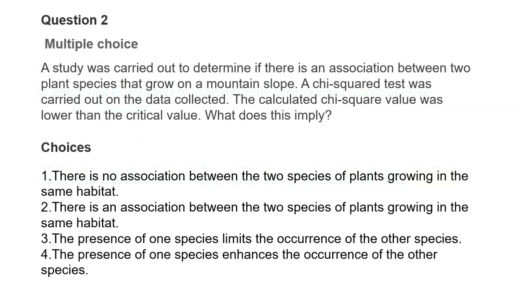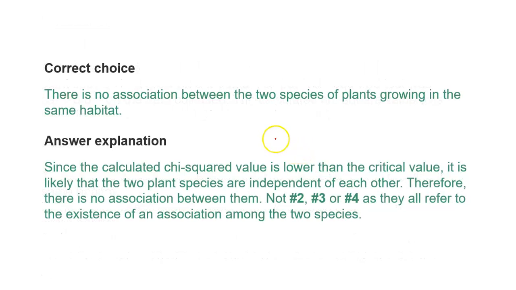This is a really nice question. The study was carried out to determine if there is an association between two plant species that grow on a mountain slope. A chi-square test was carried out on the data collected. The calculated chi-square value was lower than the critical value. What does that mean? Yes, you answered correctly. This means that there is no association between the two species of the plants growing in the same habitat.